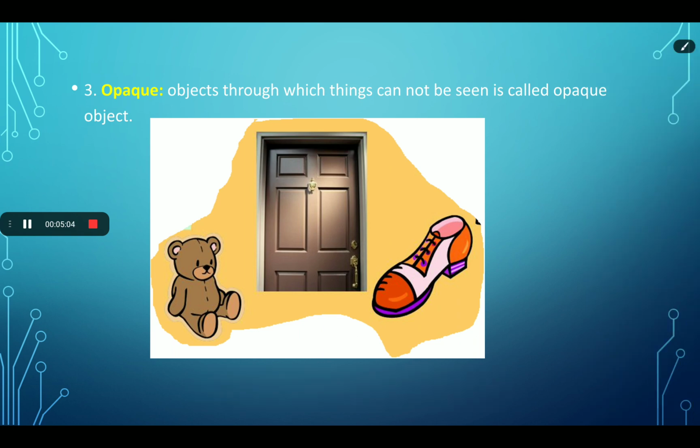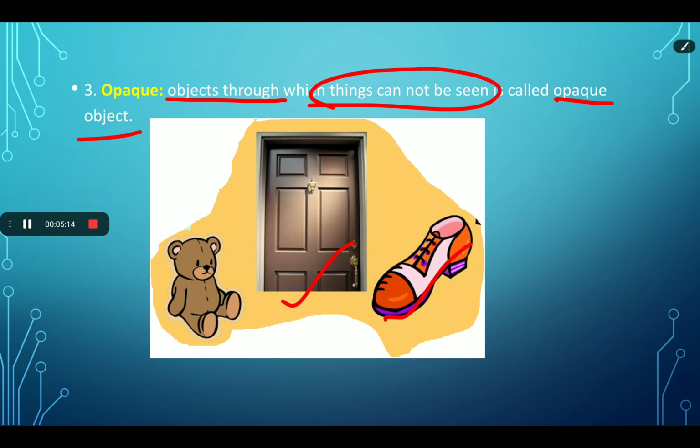Now, in the next slide, the topic is opaque object. Here, the object or the substance through which things cannot be seen is called an opaque object. For example, your book, door, shoes, your toys, all these are examples of opaque objects.